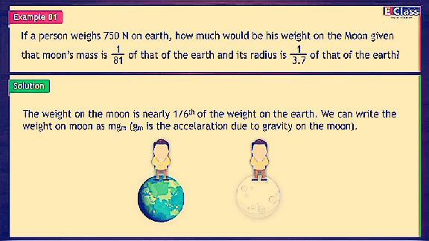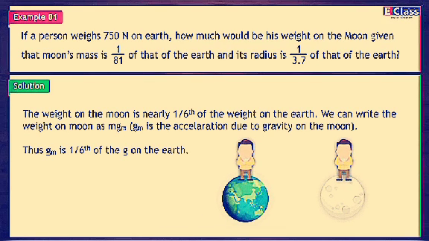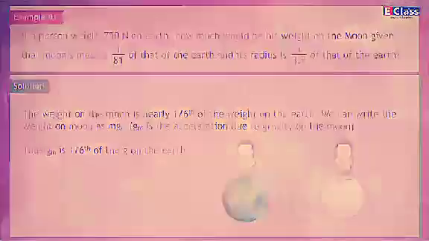The weight on the moon is nearly 1/6th of the weight on the earth. We can write the weight on moon as m gm. gm is the acceleration due to gravity on the moon. Thus, gm is 1/6th of the g on the earth.